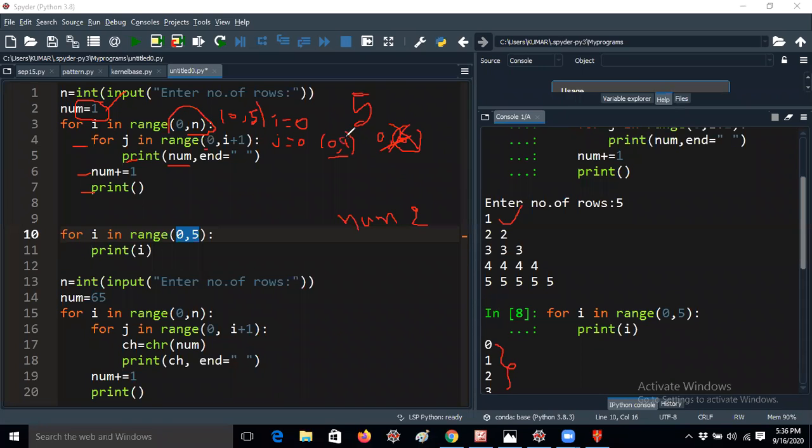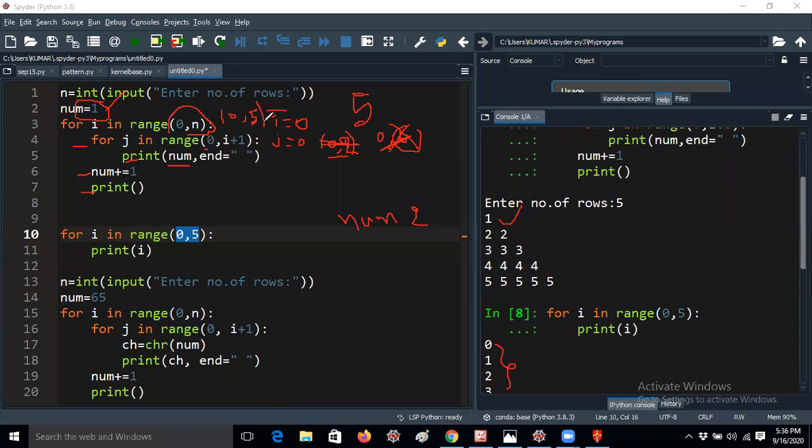Now the loop becomes 2 here. So I plus 1 means the loop becomes 1. Okay, fine. So here the i value is 0 only.